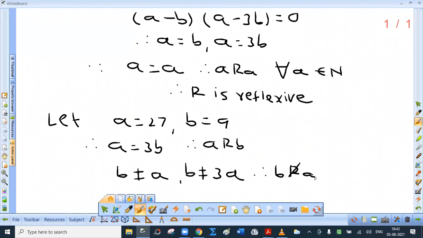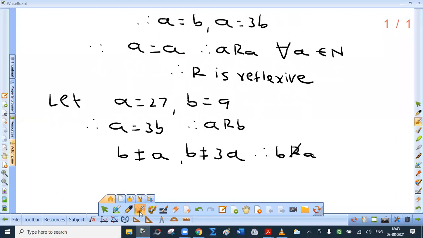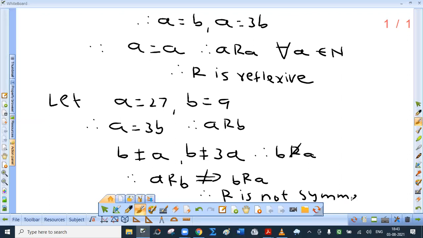No. So B is not related to A. So A R B does not imply B R A. Actually, presentation is important, so it is better if we say A and B belonging to N, R is not symmetric.